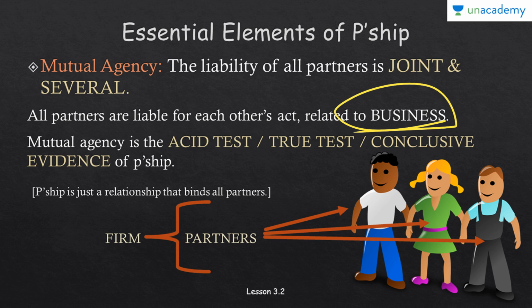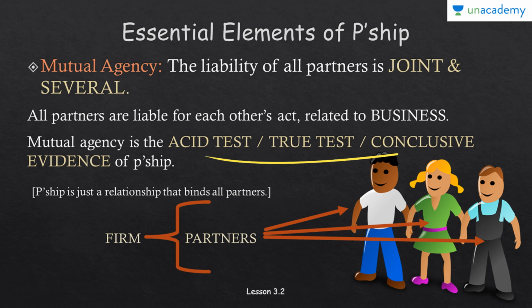Fine. Now, mutual agency is the true test. It is the conclusive evidence of partnership. One partner acting for all, and all the other partners acting for that one. So this is called mutual agency. And the liability of the partners is joint and several. It means it is joint as a collective, and several means it is also there individually.